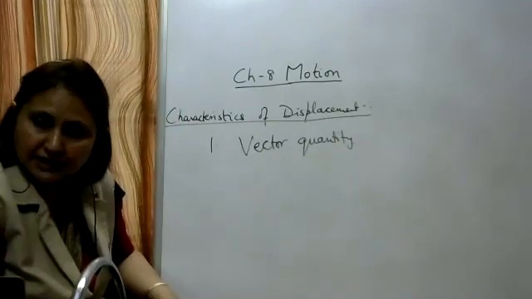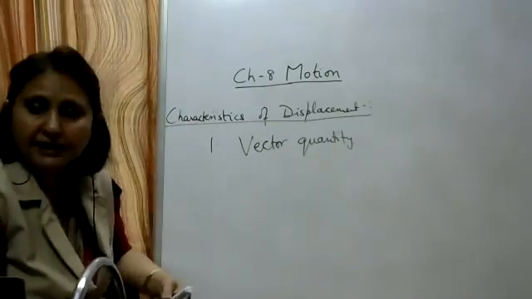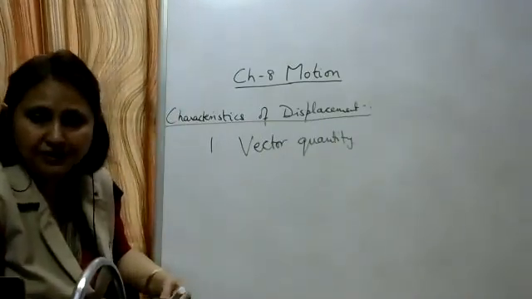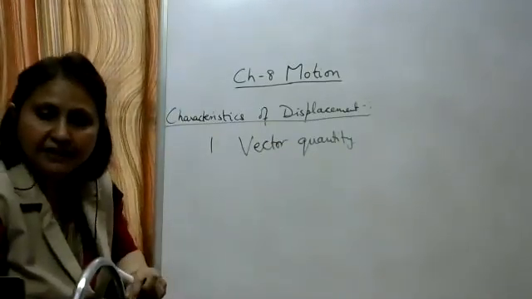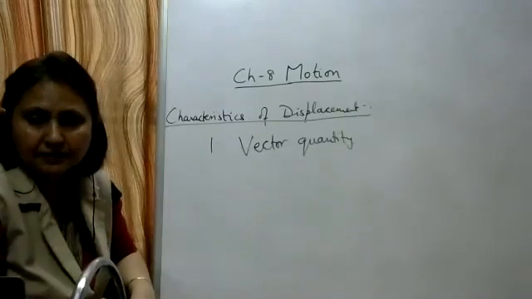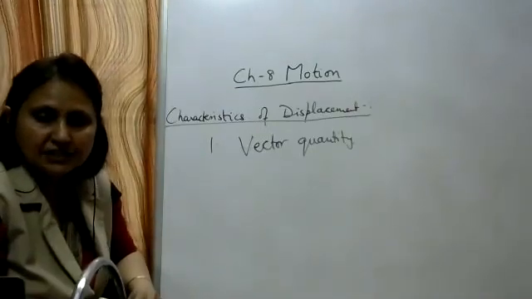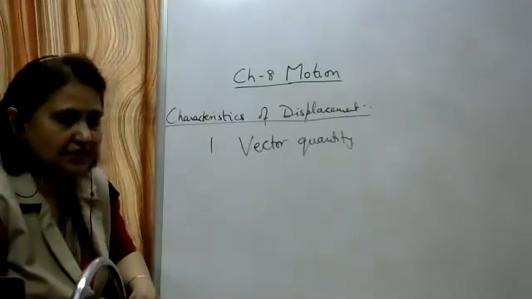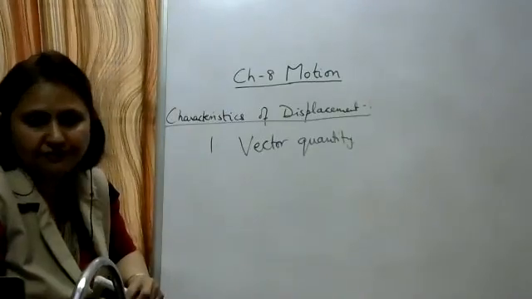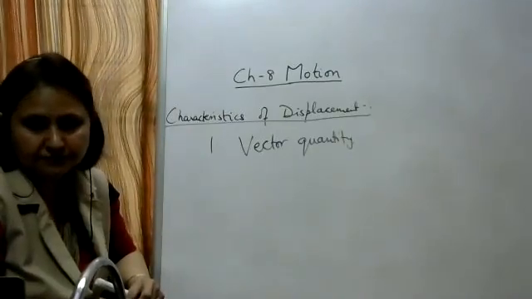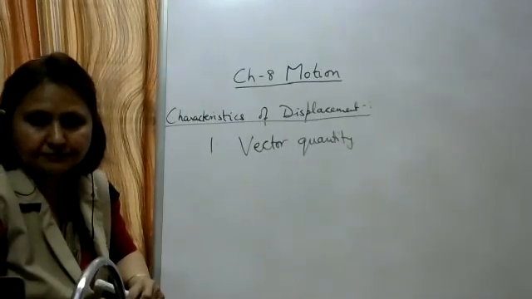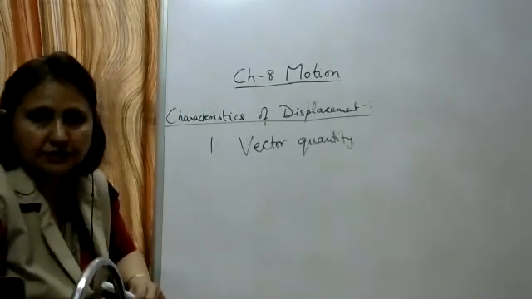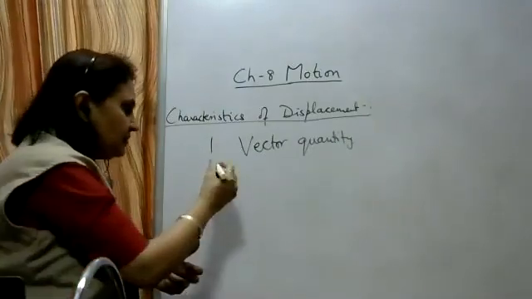Okay, we are discussing the characteristics of displacement. Then later on, we'll come to the differences between distance and displacement. So write the first characteristic. It is a vector quantity, and its direction is from initial to the final position. Write the second characteristic.